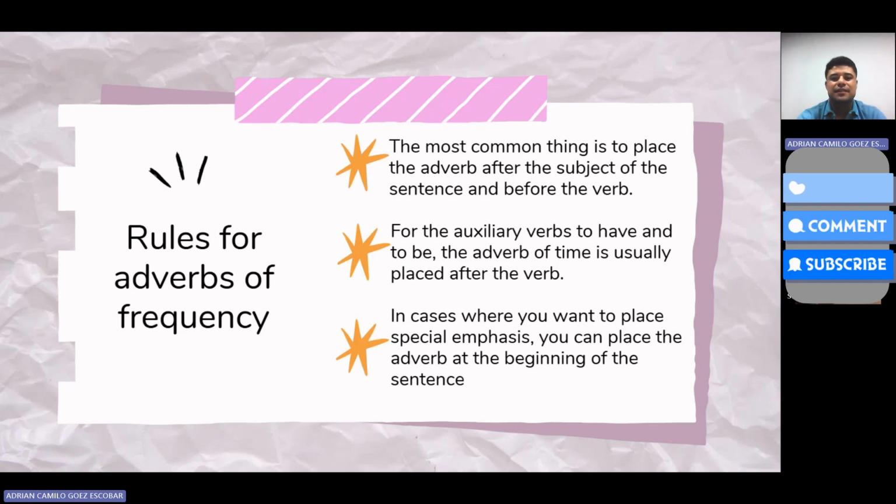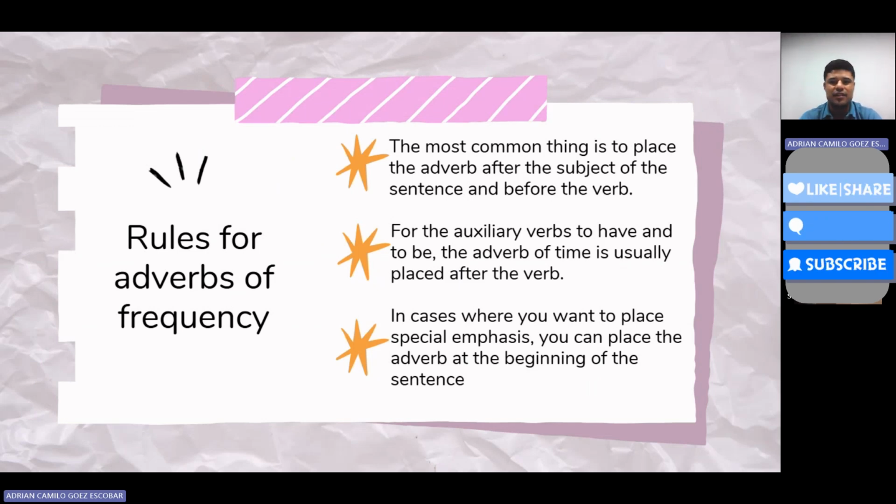Okay. If the sentence uses any other main verb, action verbs such as eat, work, go, study, the adverb of frequency is placed before the main verb. Example, I usually have lunch at noon.